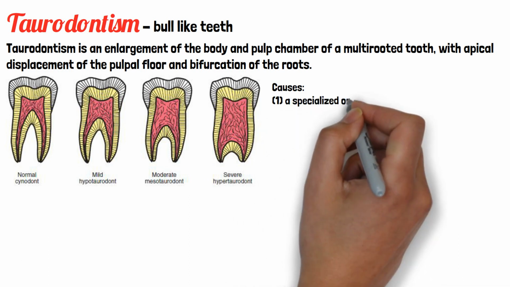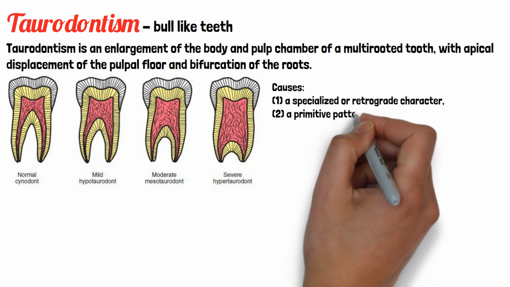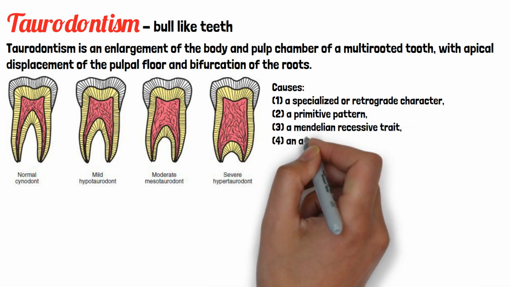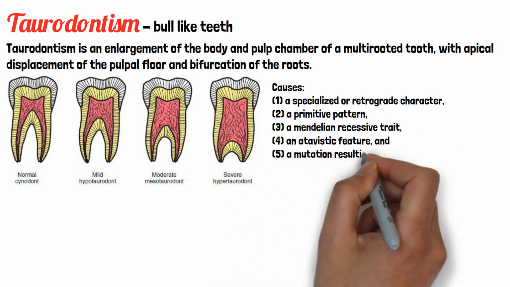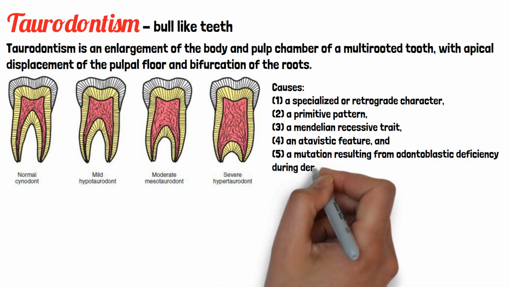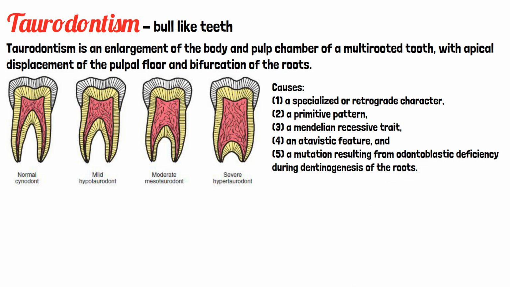But what causes taurodontism? It can be a specialized or retrograde character, or a primitive pattern, or a Mendelian recessive trait, or an atavistic character, or a mutation resulting from odontoblastic deficiency during dentinogenesis of the roots. All these can be the possible causes for the development of taurodontism.